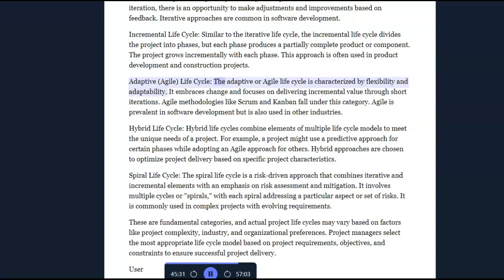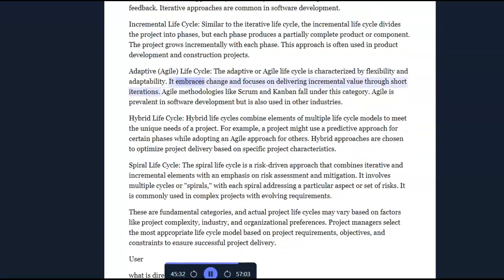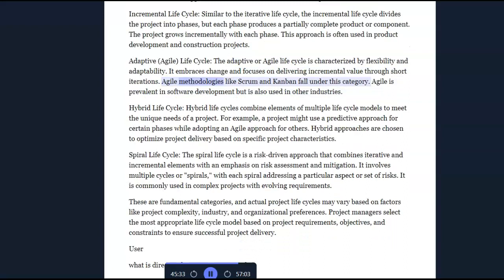Adaptive, agile lifecycle. The adaptive or agile lifecycle is characterized by flexibility and adaptability. It embraces change and focuses on delivering incremental value through short iterations. Agile methodologies like Scrum and Kanban fall under this category. Agile is prevalent in software development, but is also used in other industries.